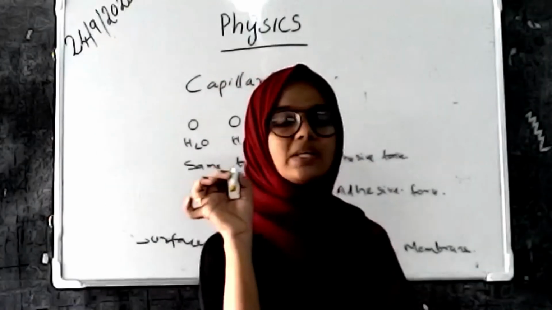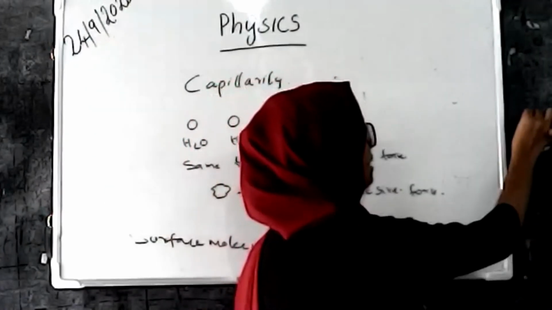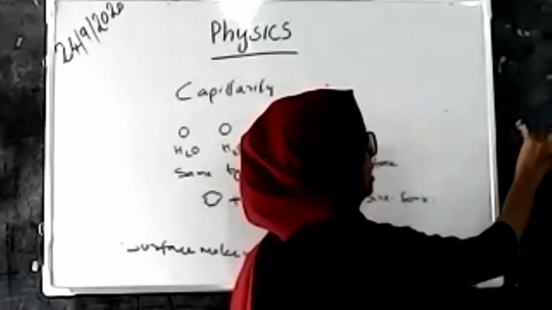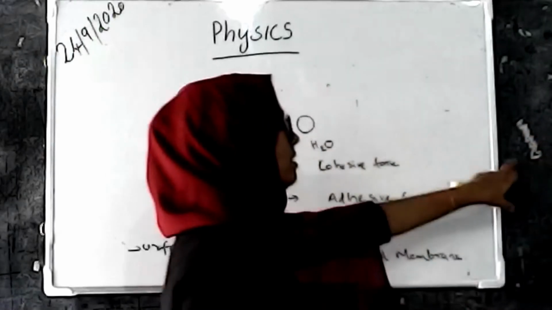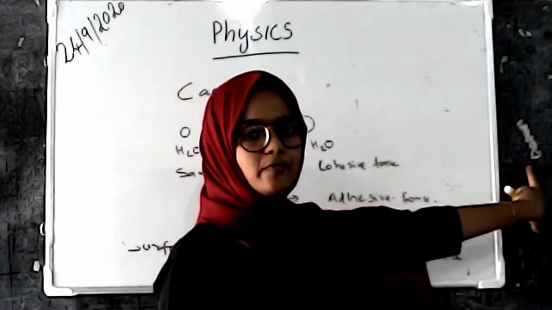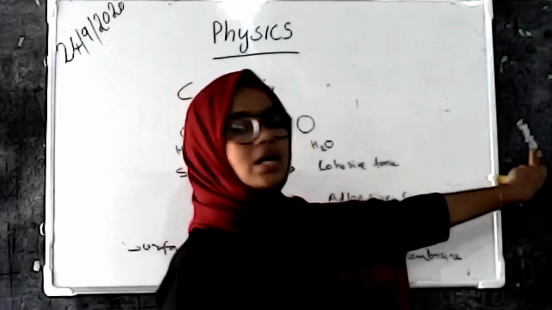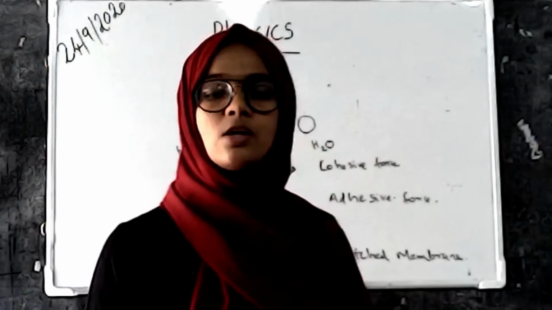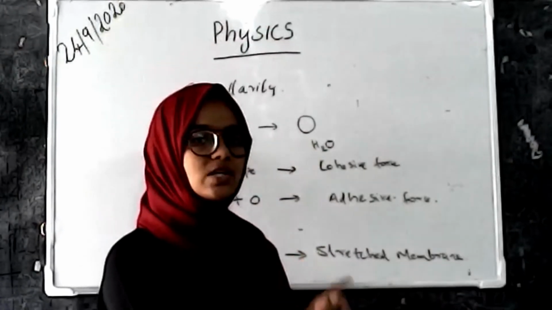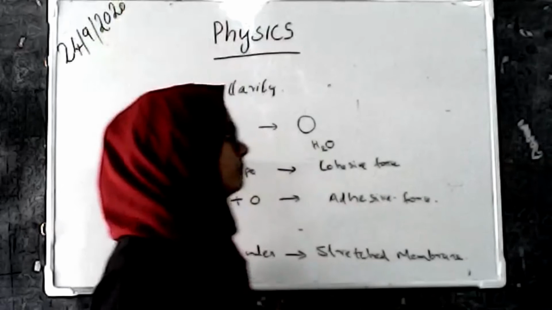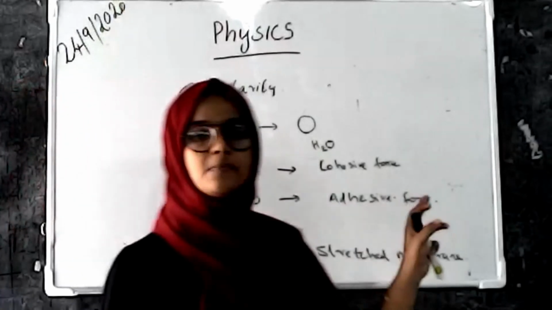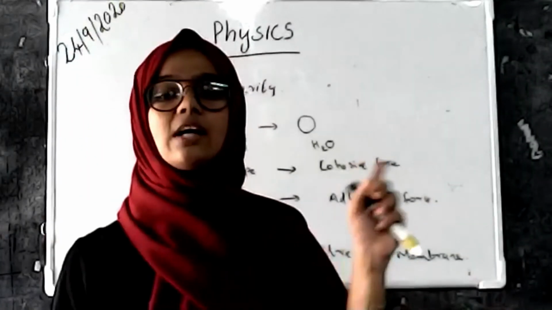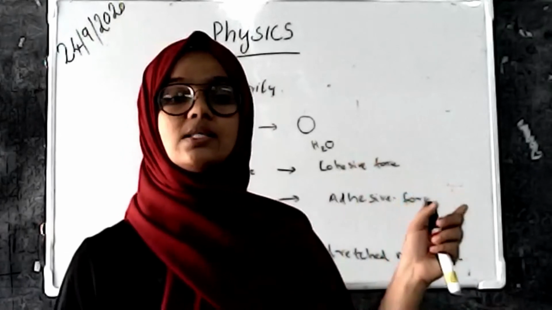The chalk piece has molecules, and they write on the top of the board, which has another type of molecule. So these two are different types of molecule, but there is an attraction. That type of force is adhesive force.